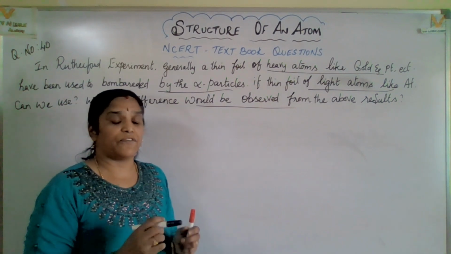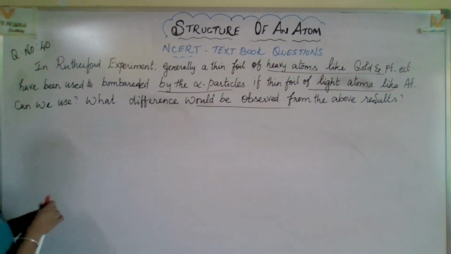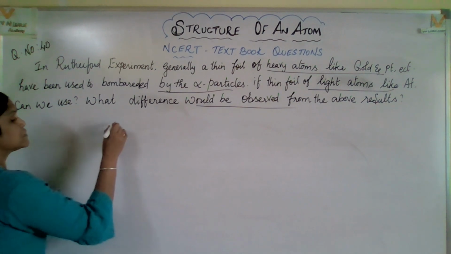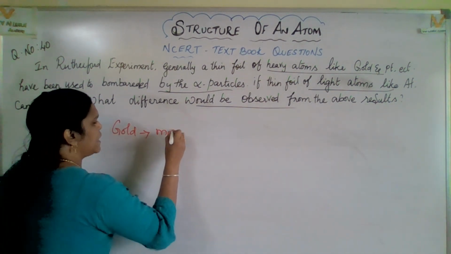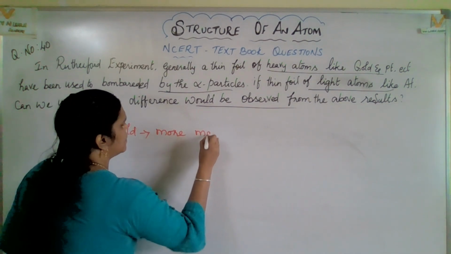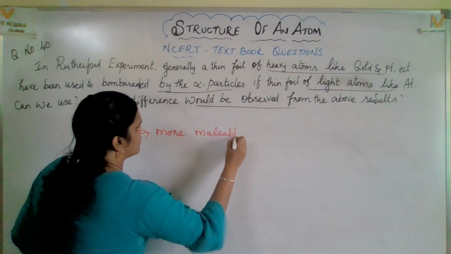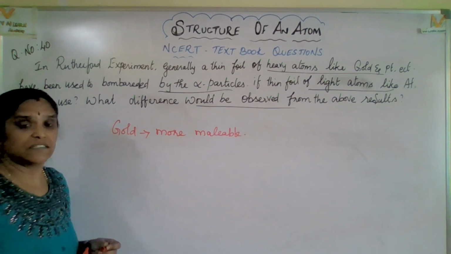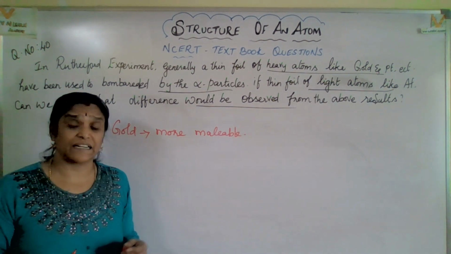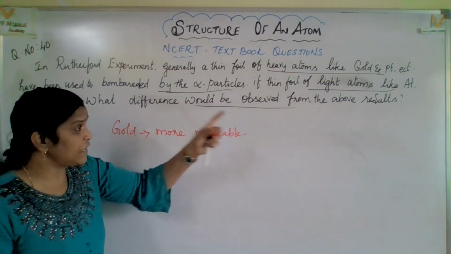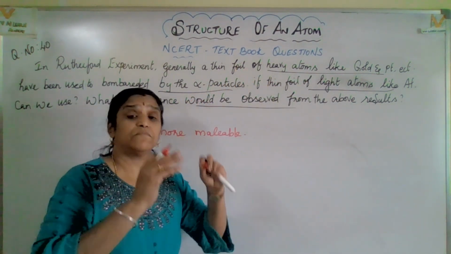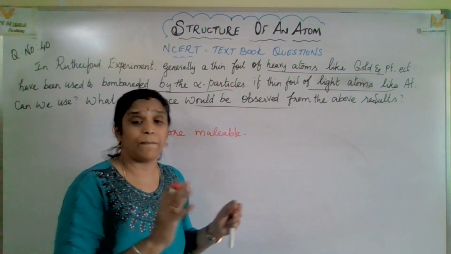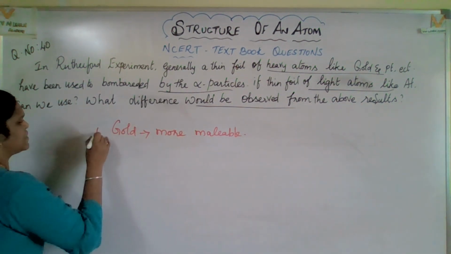First and foremost, gold foil they are using because gold is more malleable. Metals are generally more malleable and ductile. So here they mentioned heavy atoms. Gold and platinum are heavy atoms, so they are more malleable and ductile. That is the first point.